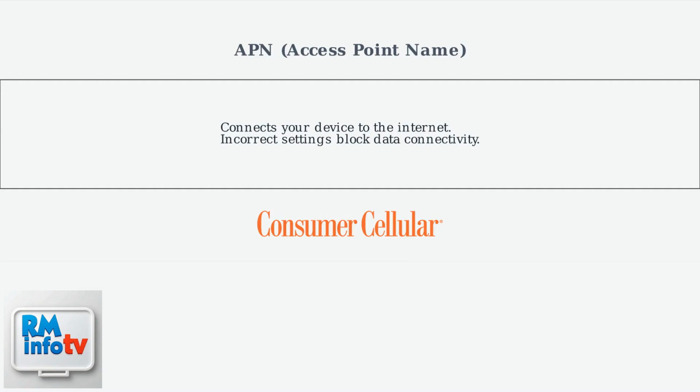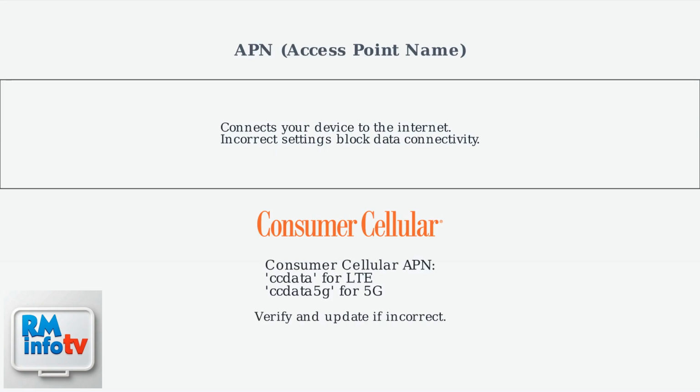The access point name, or APN, connects your device to the internet through the carrier's network. Incorrect APN settings can prevent data connectivity, showing messages like "no service." For Consumer Cellular, use CC Data for LTE networks or CC Data 5G for 5G. Check your device's APN settings and update if needed.